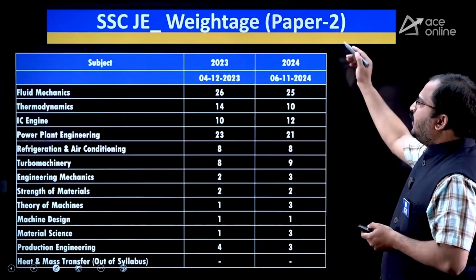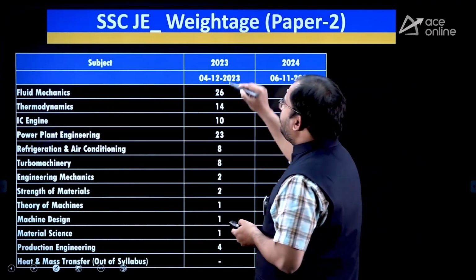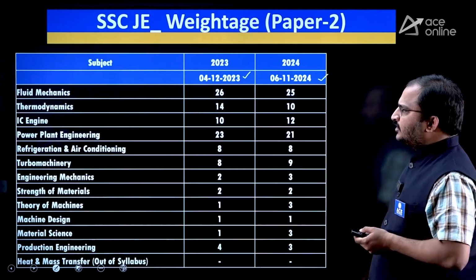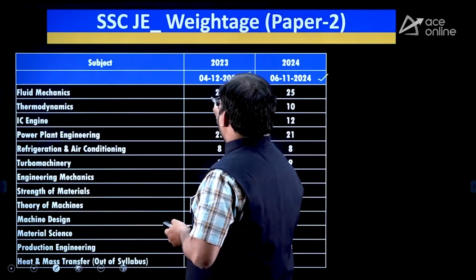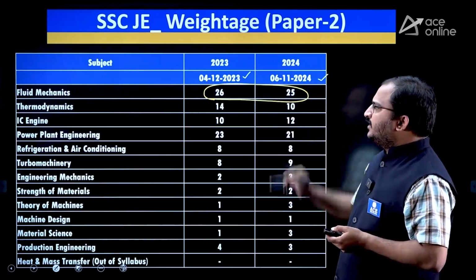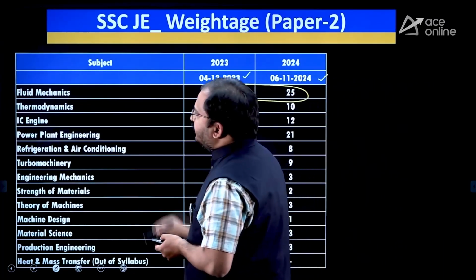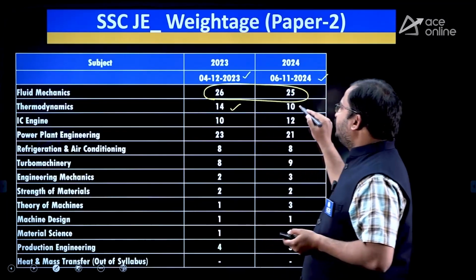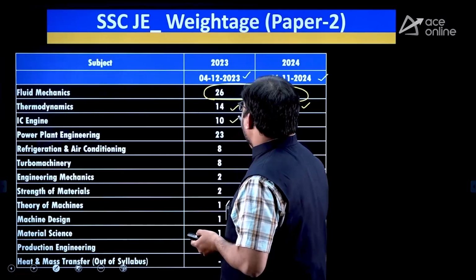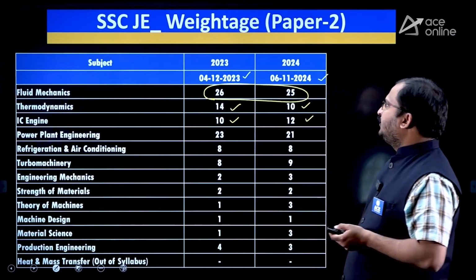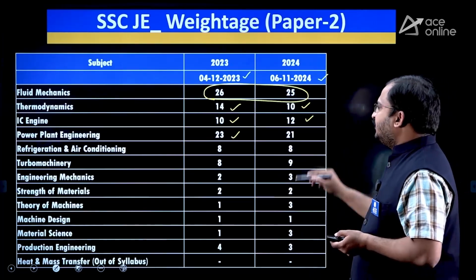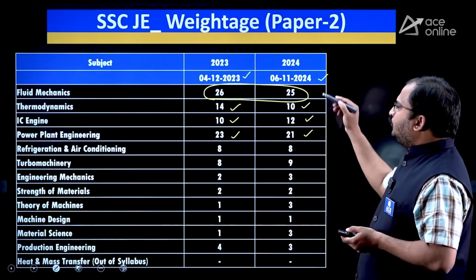Then coming to paper 2 weightage. Paper 2 in 2023 one session happened, and in 2024 also one session happened. And here fluid mechanics 25 questions were asked in 2024 and 26 questions were asked in 2023. Then thermodynamics 14 questions in 2023, 10 questions in 2024. Then IC engines 10 questions in 2023, 12 questions in 2024. So power plant engineering 23 questions in 2023 and 21 questions in 2024.